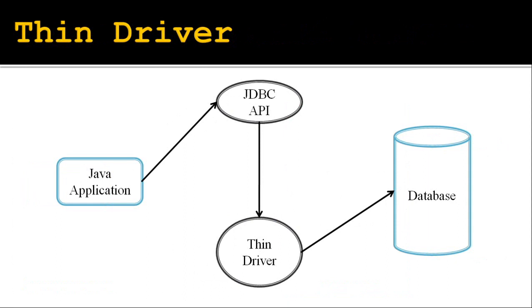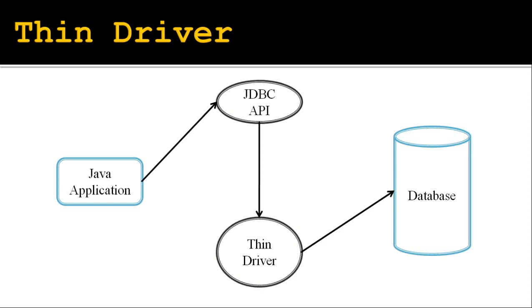The fourth driver is the thin driver, which is used to convert JDBC calls to vendor specific database protocols. These drivers are fully implemented in Java language.